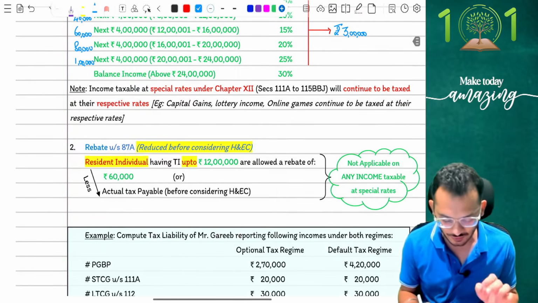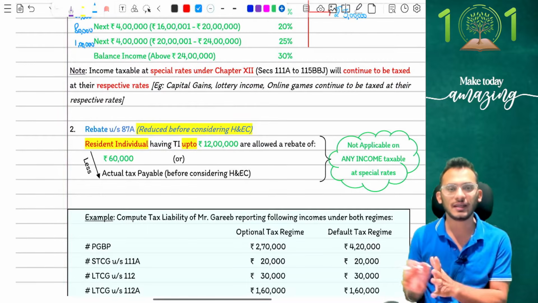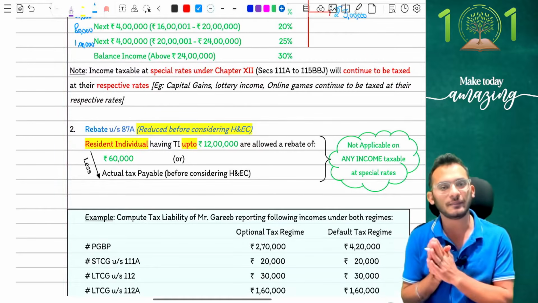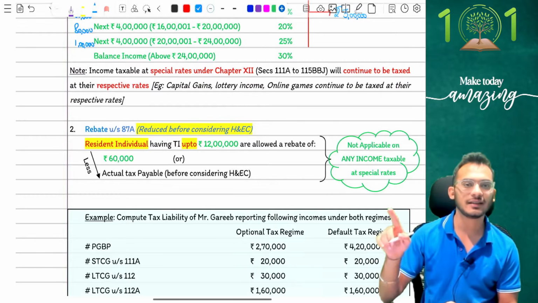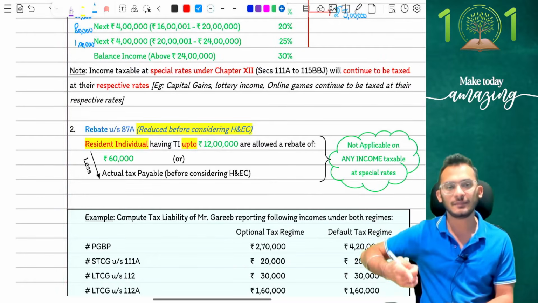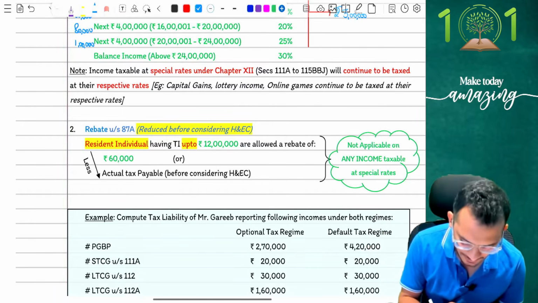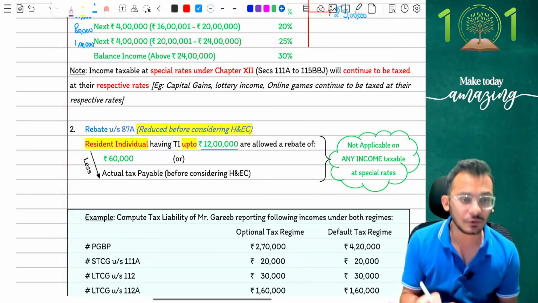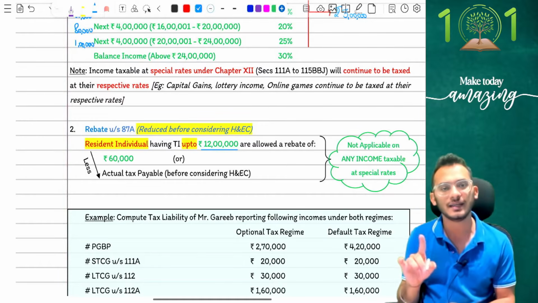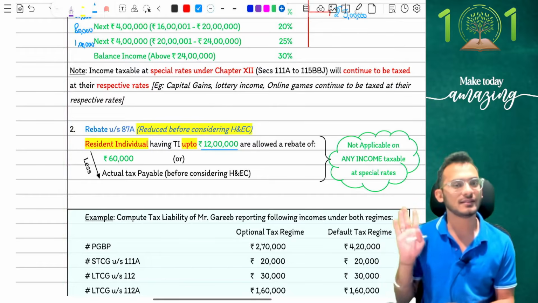The next and the most critical amendment, while I don't expect this at CA final level, but still for you to keep in mind, is the change in the rebate model. Because last year, we had only up to 7 lakhs. This time, income tax decided when we're changing the slab significantly, the numbers should also change significantly. So the rule now says, if your total income is up to 12 lakh rupees under DTR, you will be eligible for rebate scheme.